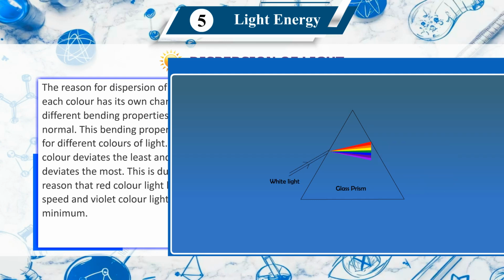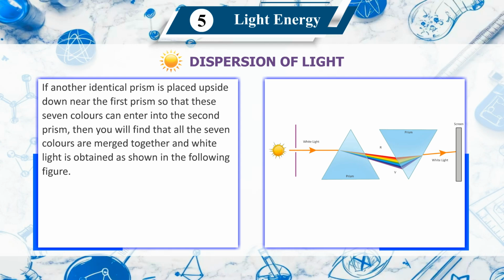The reason for dispersion of light is that each color has different bending properties. When passing through a prism, this bending property is different for different colors of light. The red color deviates the least and violet color deviates the most. This is due to the reason that red light has maximum speed and violet light the minimum. If another identical prism is placed upside down near the first prism so that these 7 colors can enter the second prism, then you will find that all the 7 colors merge together and white light is obtained, as shown in the following figure.